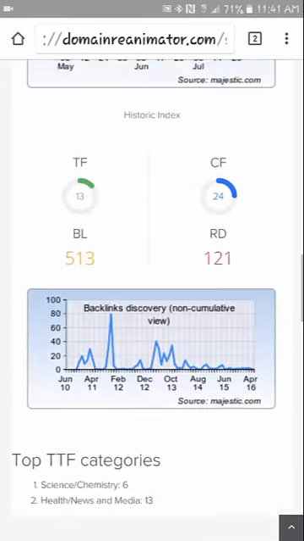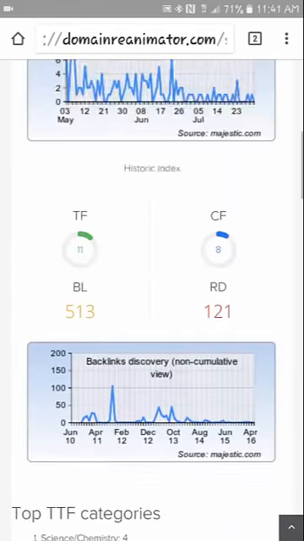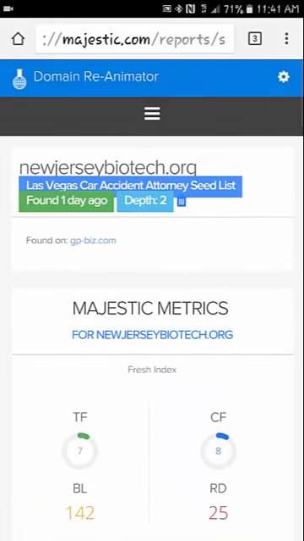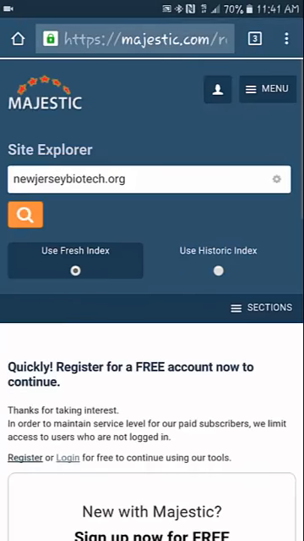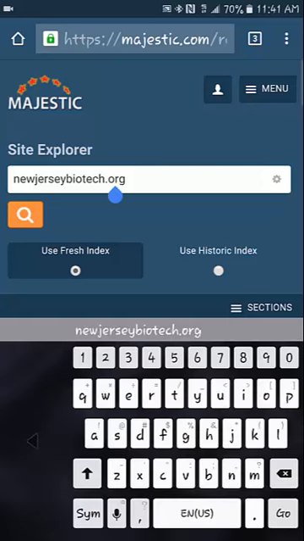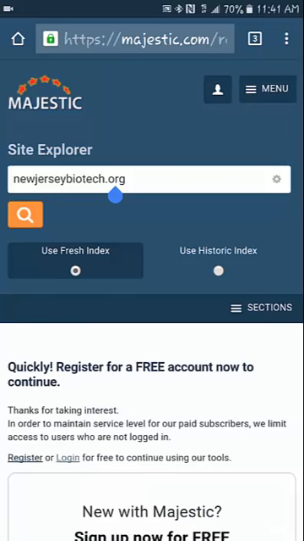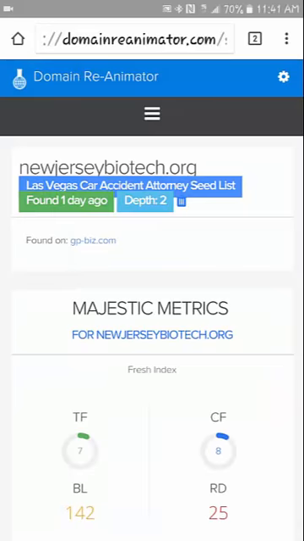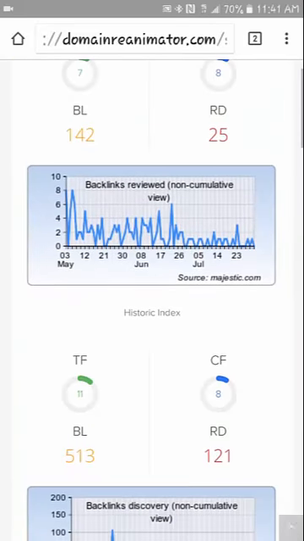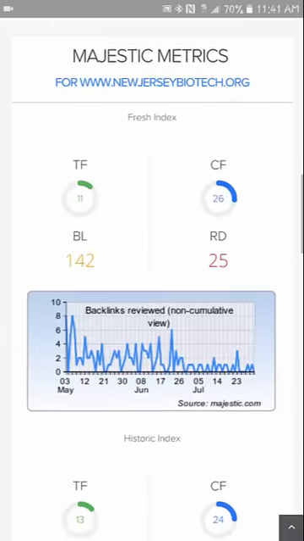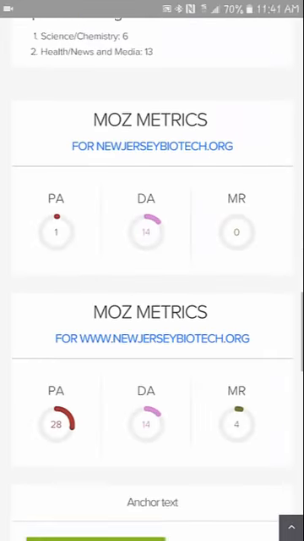And if we just scroll up here, and this is what I was doing last night also, if you just click on the Majestic right here, it looks like I'm not signed in, it kicked me out. So anyways, you can jump on over to Majestic. I usually just go straight to the 5-year index with the URL without the HTTP and just glance over at the backlinks. Check out the top few backlinks. You can see right away if they're realistic sites or not. But if they have some real links, then that's pretty much good enough for me.